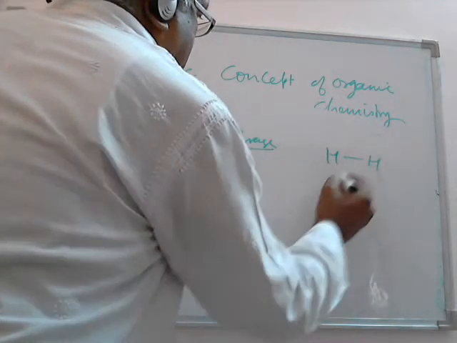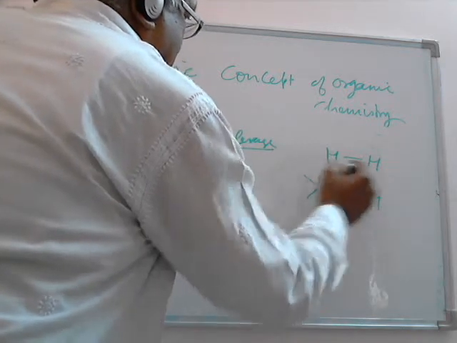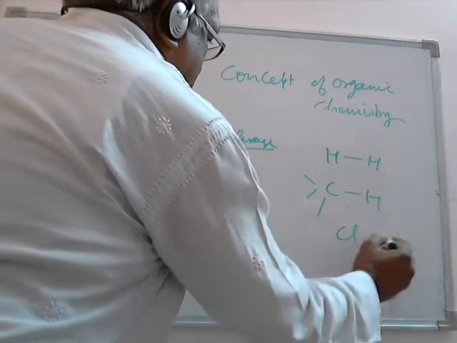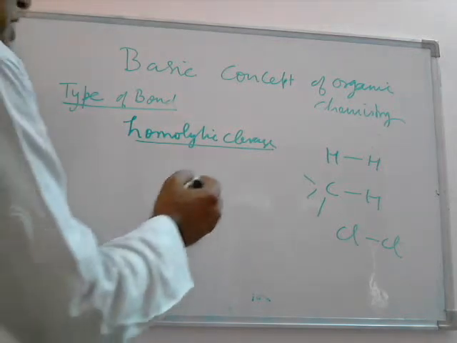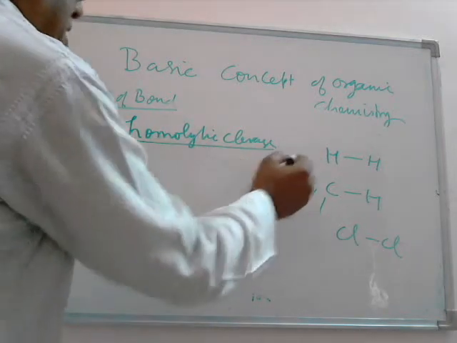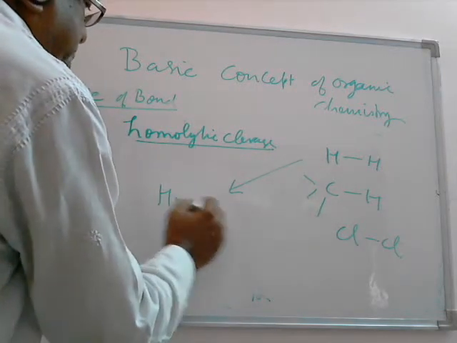of the same electronegativity. For example, carbon and hydrogen have the same electronegativity. Chlorine and chlorine has the same electronegativity. So these are the non-polar covalent bonds, and the cleavage of these non-polar covalent bonds is called the homolytic cleavage, and this cleavage will form the free radical.